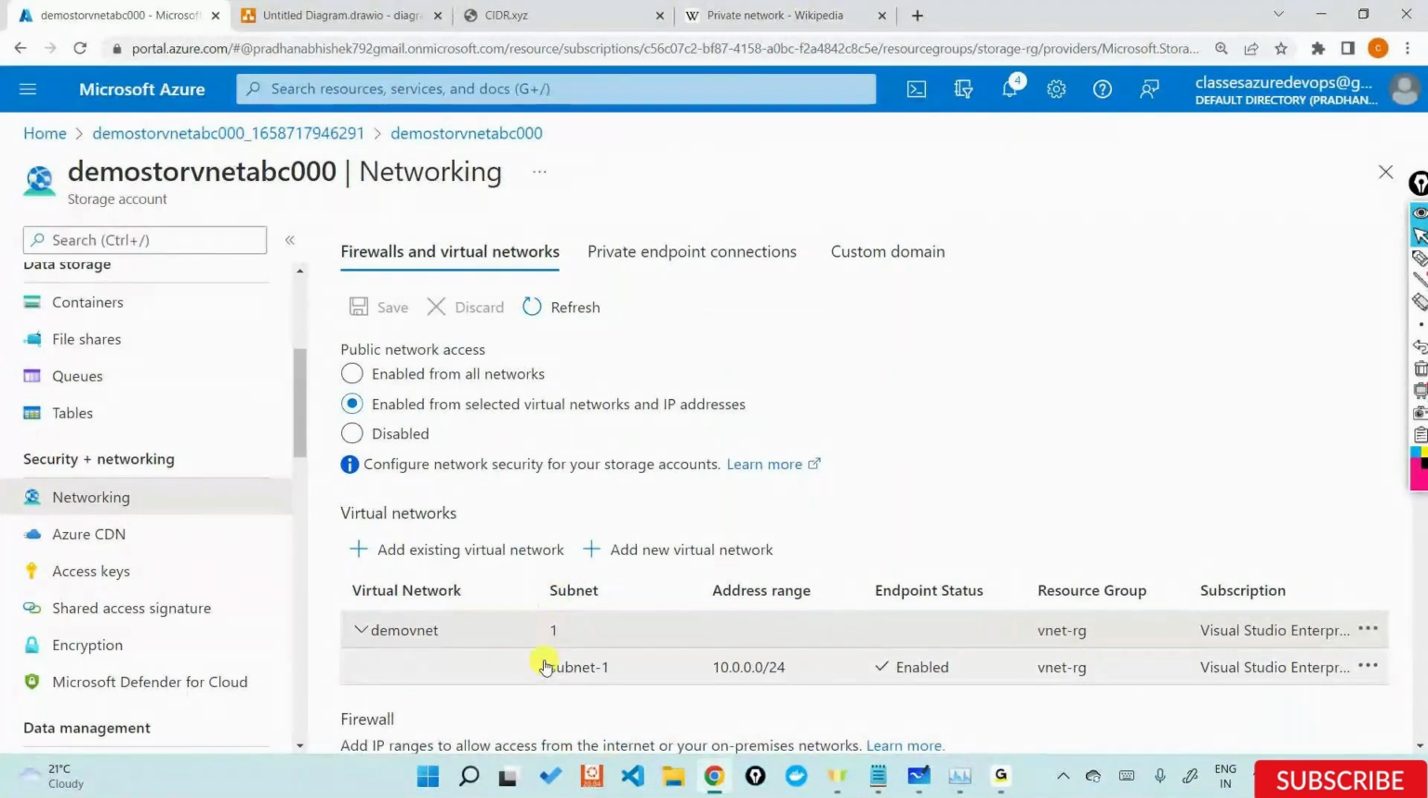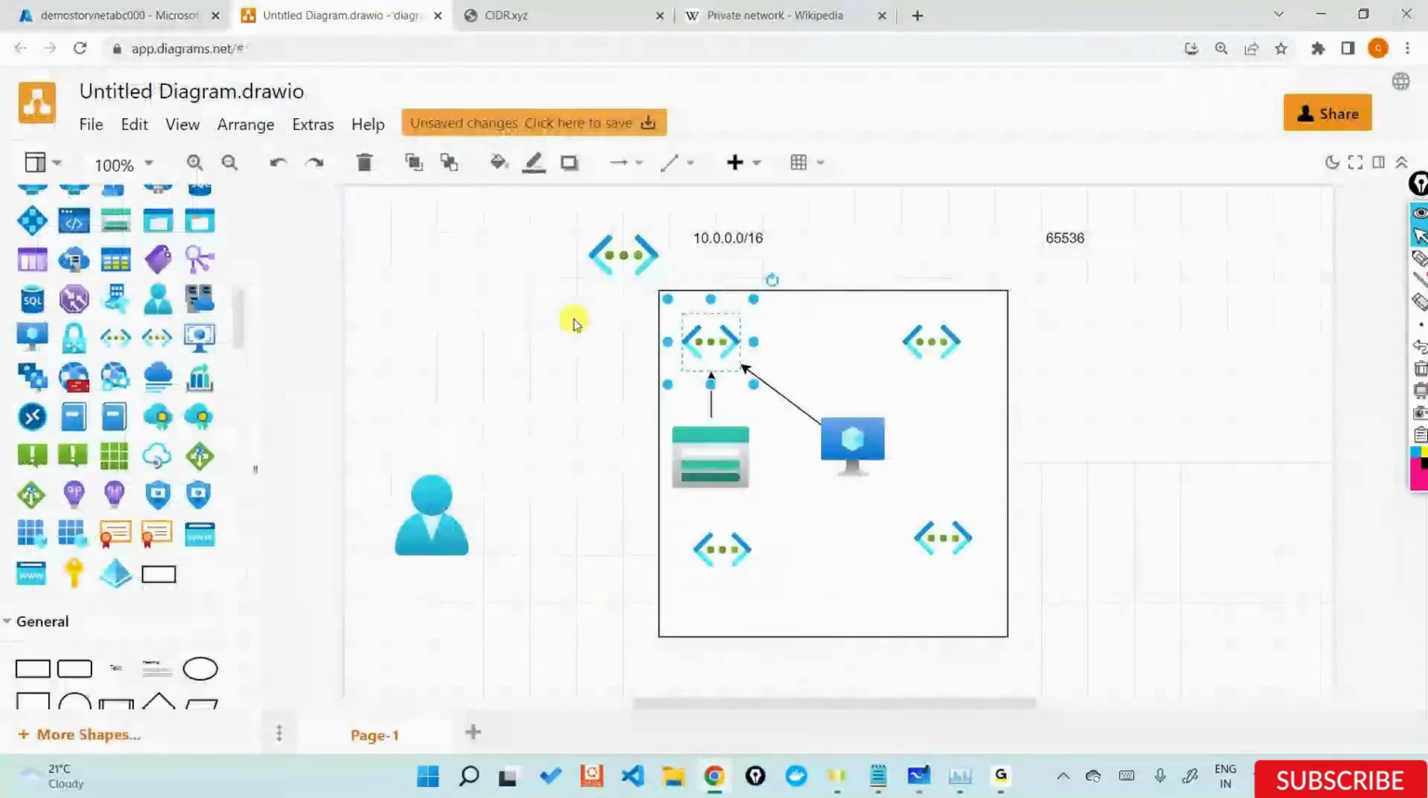The thing here is that there are two things. Demo VNet is a virtual network. Subnet is the one that has access to your storage account, which is this one. So for now, only subnet one VMs will be able to access. Correct. Only the virtual machines that are there in subnet one will be able to access your storage account. Okay.